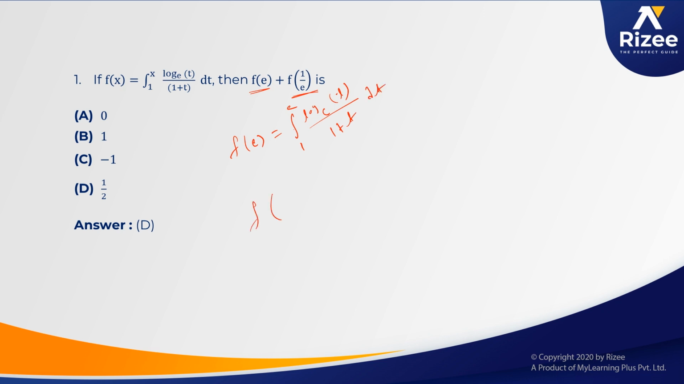Next, f of 1 by e equals integral 1 to 1 by e of log t base e by 1 plus t dt. These are the two integrating functions. Then we should integrate this one. First we should convert this integral 1 to 1 by e of log t by 1 plus t into the first integrating factor. Then we should solve the question, and we get the answer.